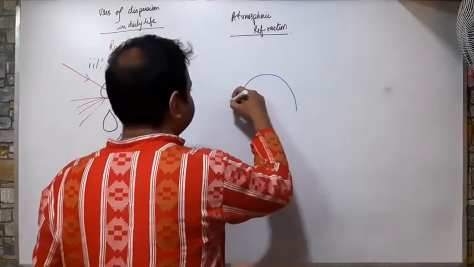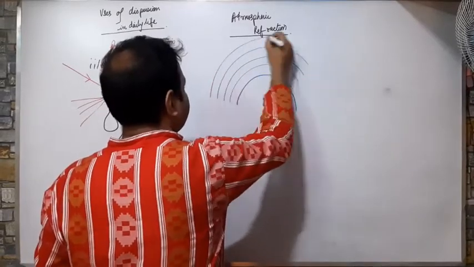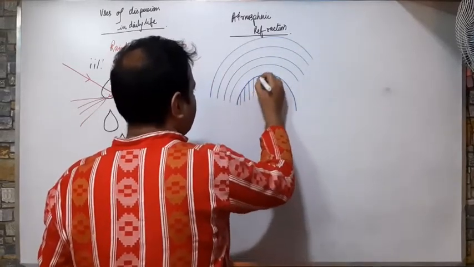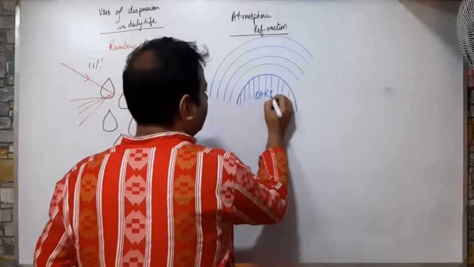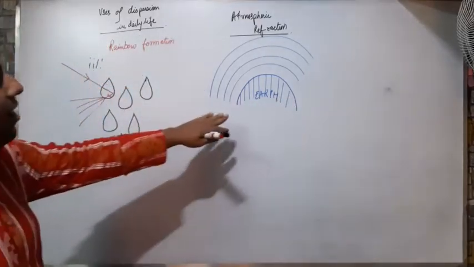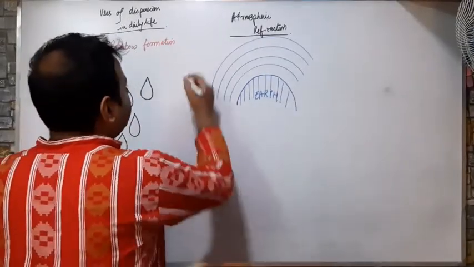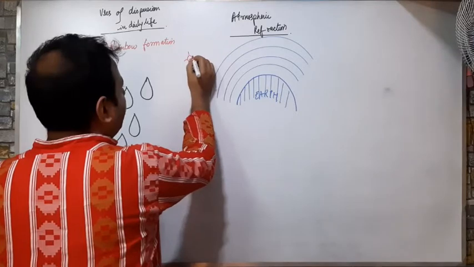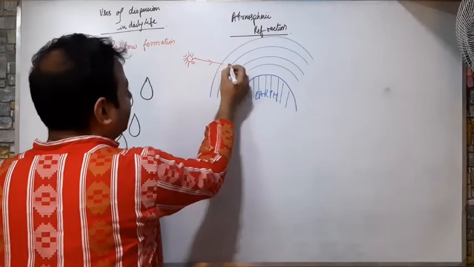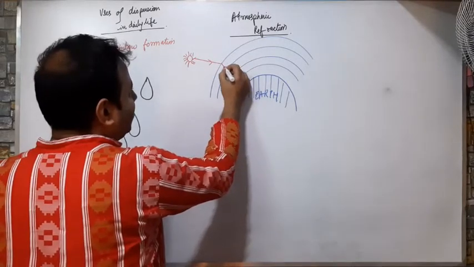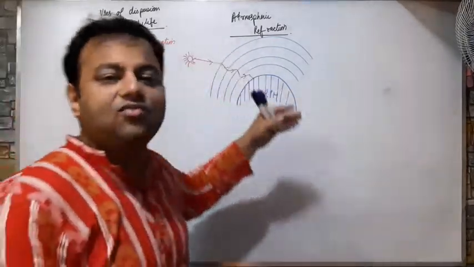This is the earth. So this is the earth around here, okay? And I have different layers of air above us. So when the light from the external sun or the stars or moon or anything travels towards earth, they bend at various levels like this. They go on bending. Why? Because the layers are not of the same density.